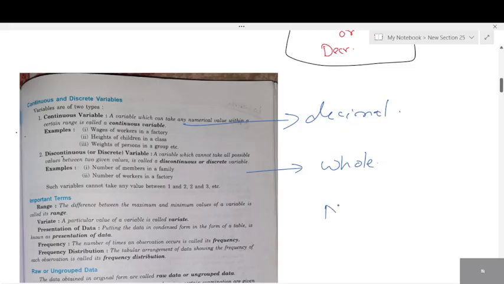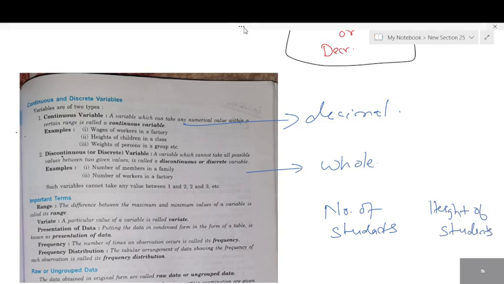So, number of students, height of students. I've given two class intervals here, students. Which one comes under continuous, which one comes under discontinuous out of these two? If I give you a task to collect the data, number of students comes under which one?